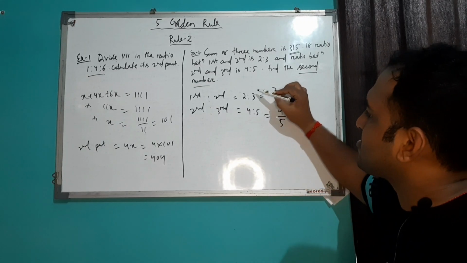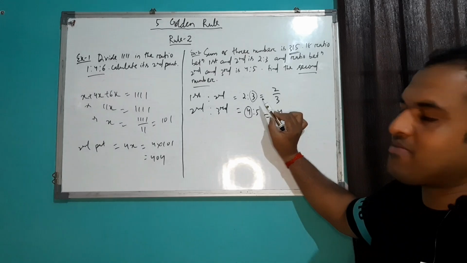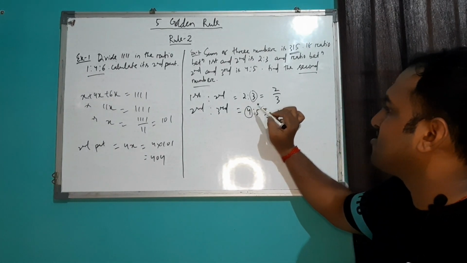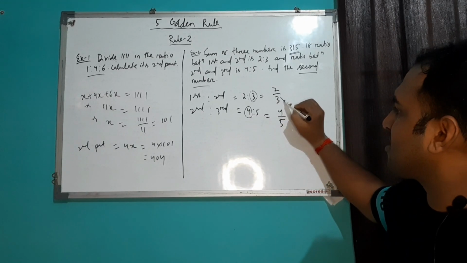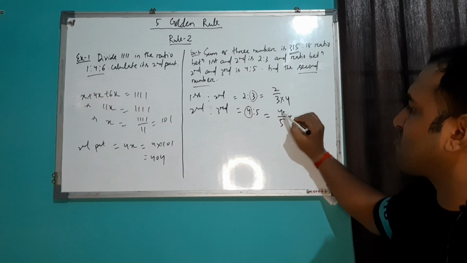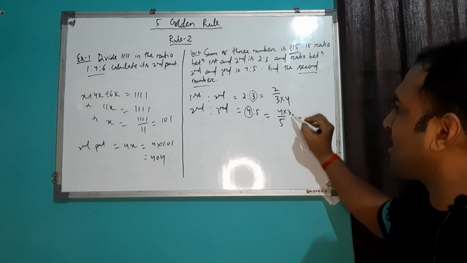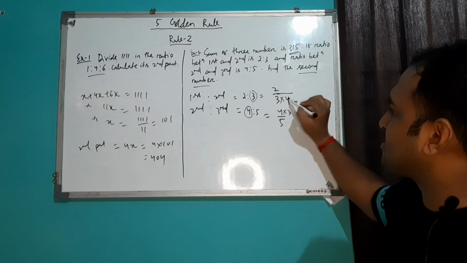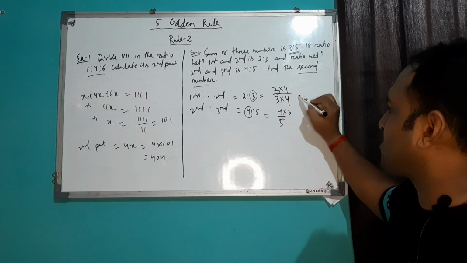So here the second part is 3, and here the second part is 4. But we have to make it equal, which means we have to calculate its LCM. The LCM of 4 and 3 is 12. So we have to make this 3 into 12. In order to convert it into 12, we have to multiply by 4 here. Again, to keep it stable, I have to multiply the numerator by 4 as well.